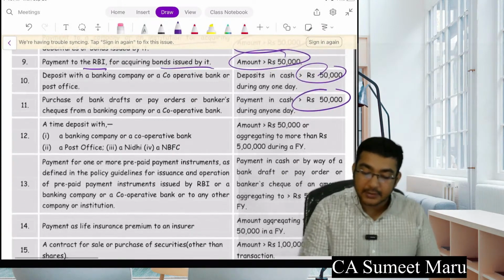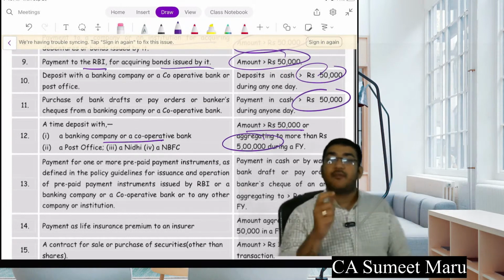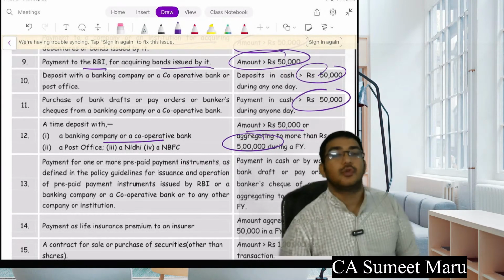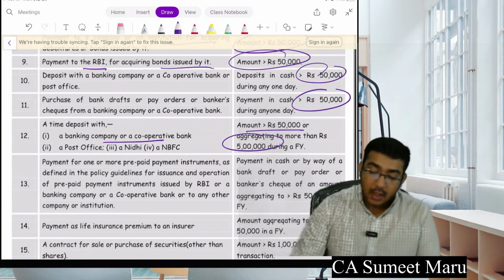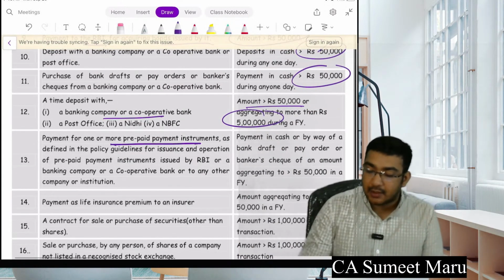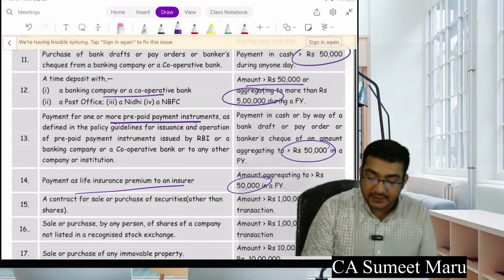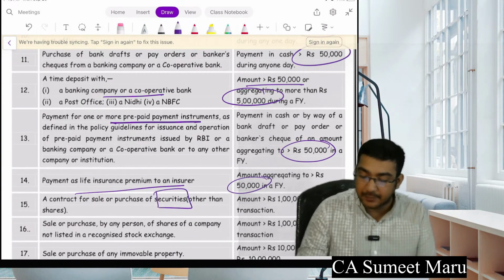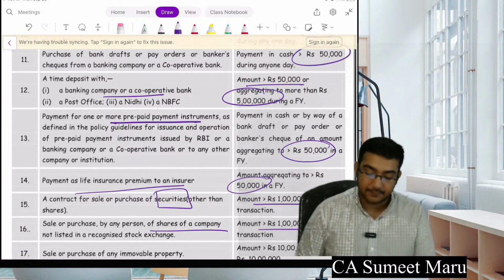Okay. Time deposit with banking company 50,000 or aggregate 5 lakhs. So लोग क्या कर रहे हैं, 40,000 के FD कर रहे हैं. So above 5 lakhs, again they will ask you for the PAN. Payment of any prepaid instrument 50,000. Payment of life insurance premium 50,000. Payment of sale or purchase of securities, here the limit is 1 lakh. Sale purchase by person of shares of company, limit is 1 lakh.